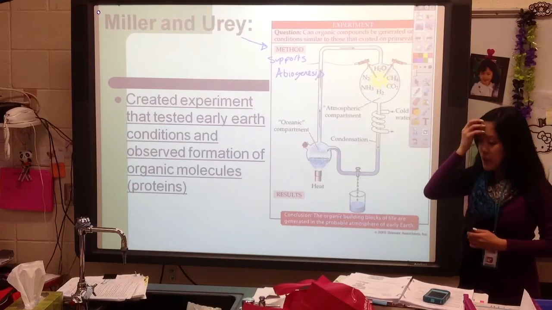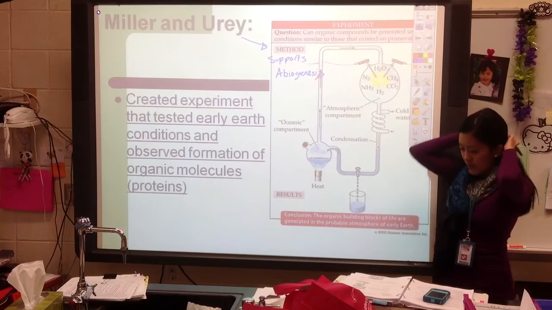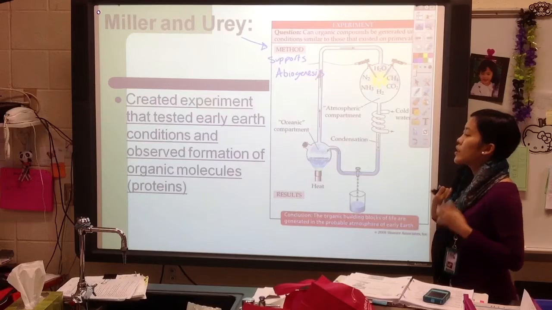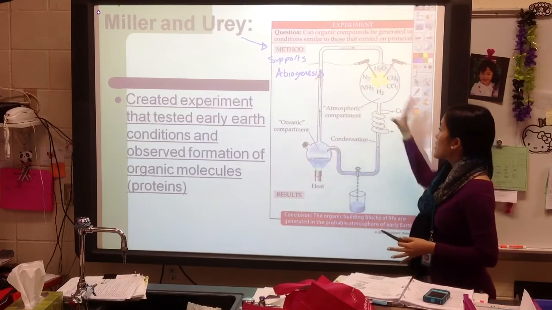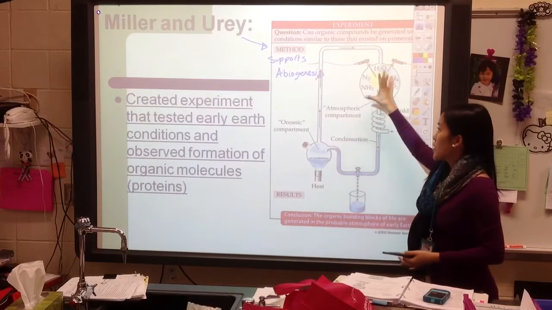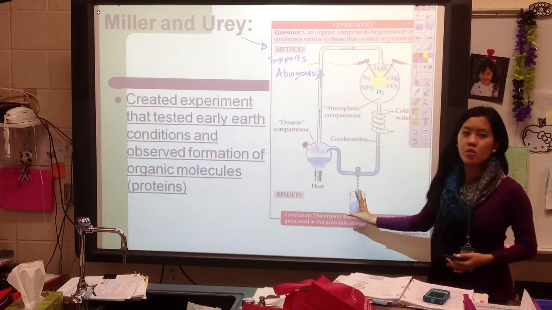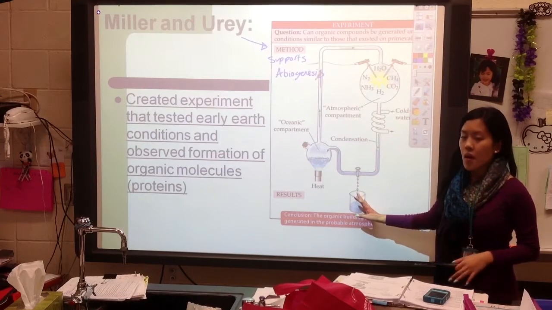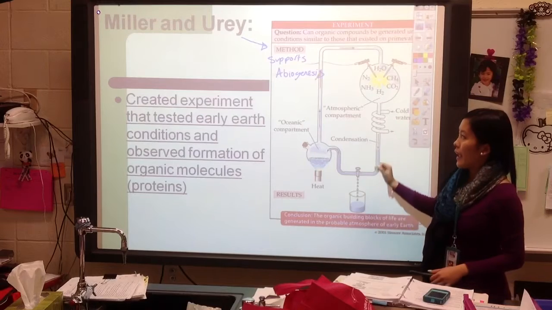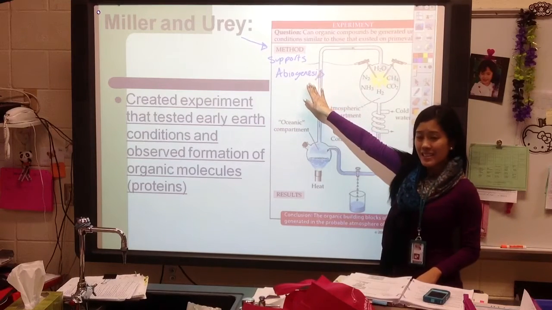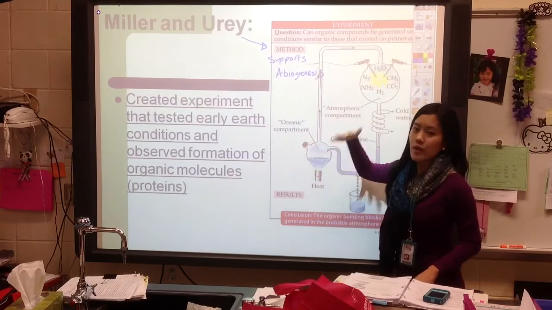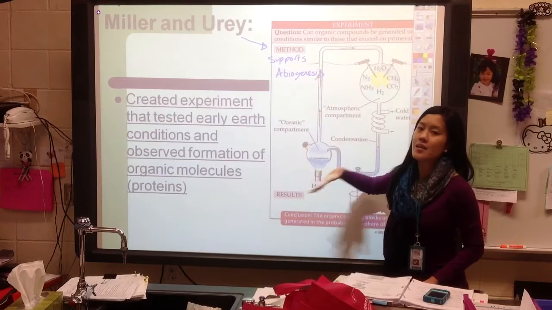So what does that mean? Well, what this means for us is that we do believe that part of this could be true, that the early atmosphere did force together these organic molecules. But we know now that abiogenesis by itself can't be the process that continued.